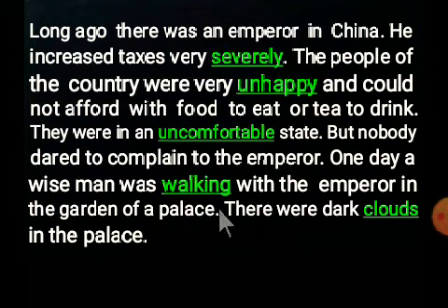One day a wise man was walking. Here it is past continuous tense, so we have to use walking: verb plus ing or verb 4. Clouds. There were clouds, dark clouds in the palace. When the wise man with the emperor entered into the room, they looked, no, clouds.